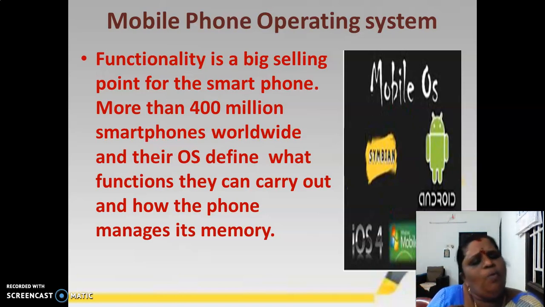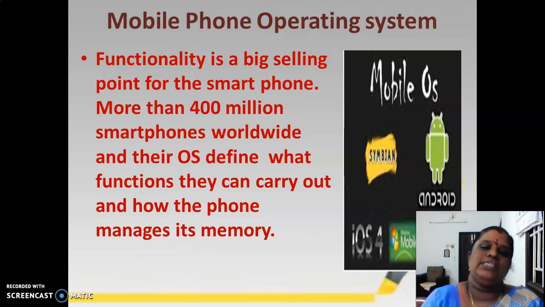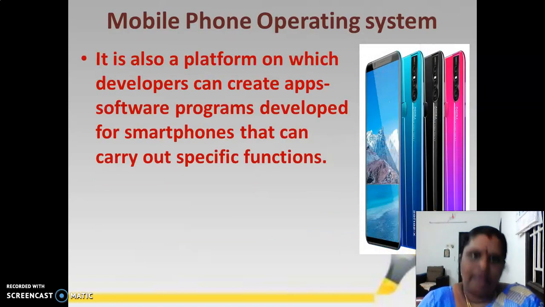There are more than 400 million smartphones worldwide, and their OS is defined by what functions they can carry out and how the phone manages its memory. Functions like built-in games are built into the OS itself, like Android.